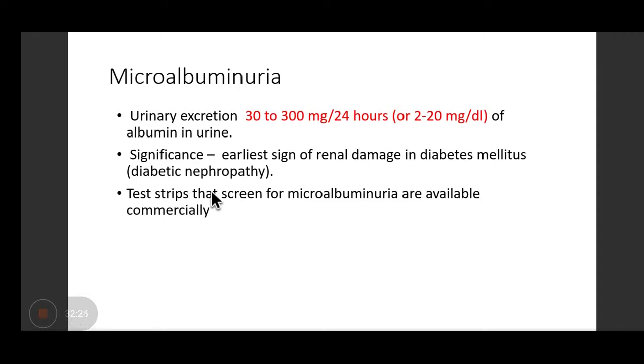Because it is not detected by the routine methods of detecting proteinuria. Okay? So strips for detecting microalbuminuria are available separately. Okay? And what is its significance? That it is the earliest sign of renal damage in diabetes mellitus. That is diabetic nephropathy. So this is an important entity.